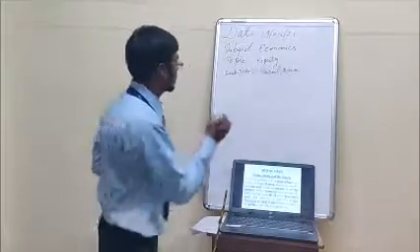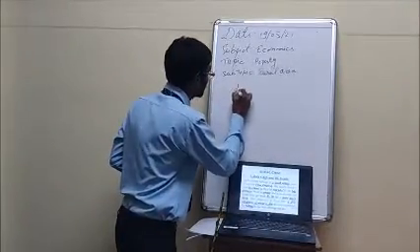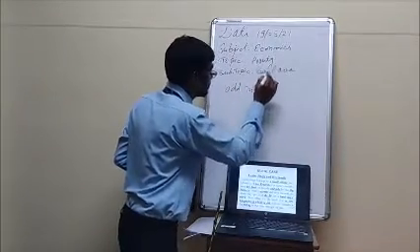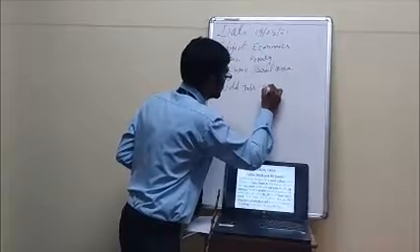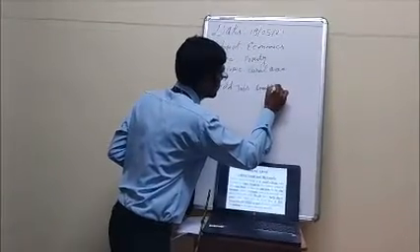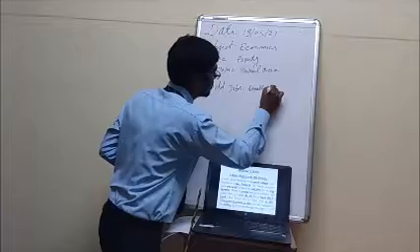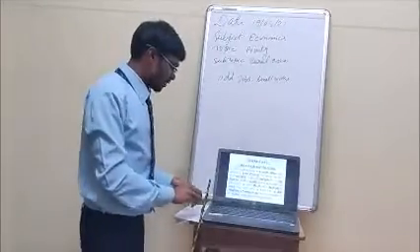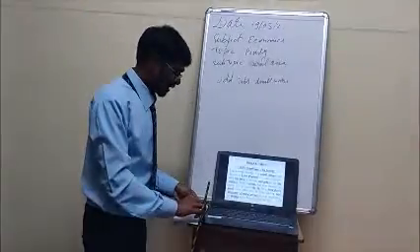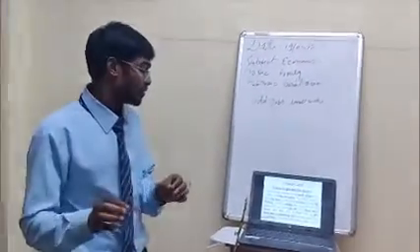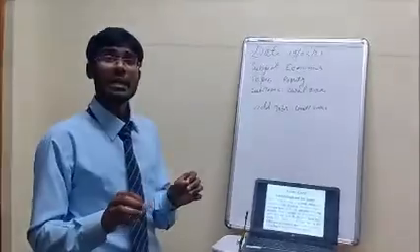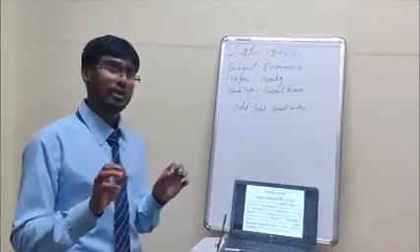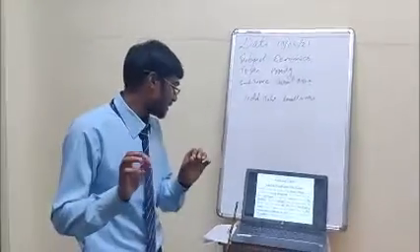Odd job means small works or tasks, various types of work. So they have to do small works in a village for farmers who have land. So we see another next sentence.